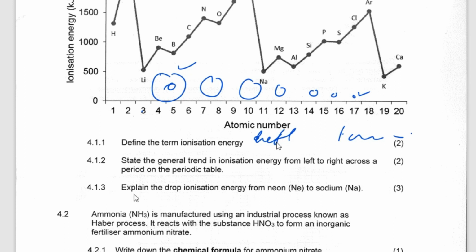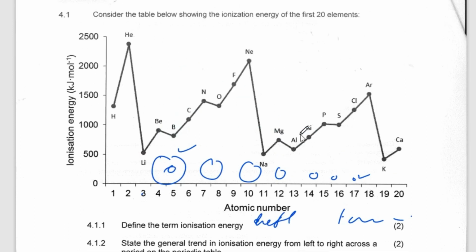They're saying, explain the drop in ionization energy from neon to sodium. Neon is here, and then sodium. If you look at the electronic configuration of neon, you find that its last orbital is full, while in sodium the last orbital has 1 electron. So it's easy to remove this 1 electron than to remove one from the full shell. Neon is already stable, and sodium is unstable and able to release 1 electron.